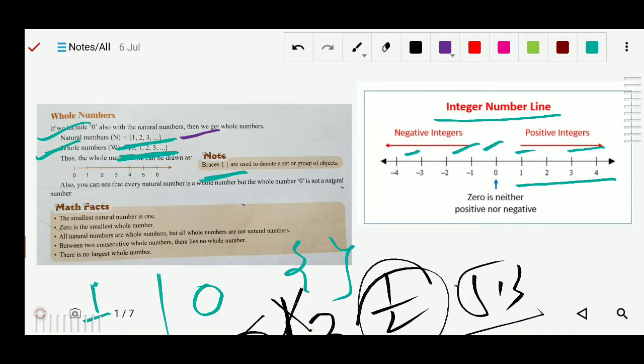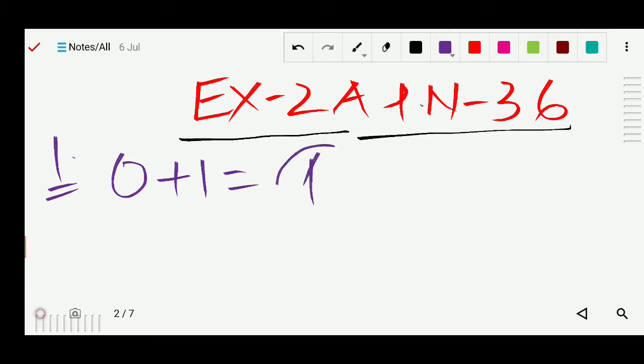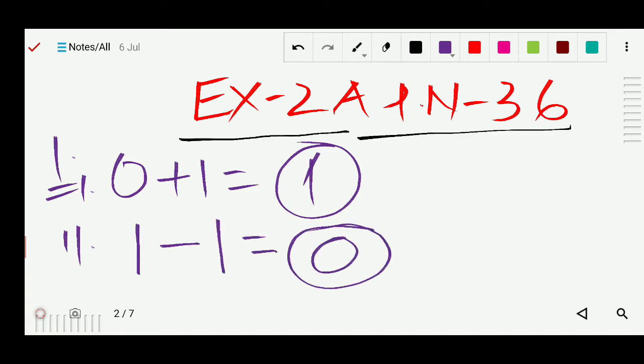Okay, some questions now we will solve. So you can take out exercise 2a, page number 36. Okay, got it? First we will solve fill in the blanks. First number, the successor of the smallest whole number. Who is the smallest whole number? Of course 0. So what is 0 plus 1? Your answer will be 1. Got it? Next, number 2, predecessor of the smallest natural number. What is the smallest natural number? 1. Predecessor means minus 1. 1 minus 1, 0. That is your answer.